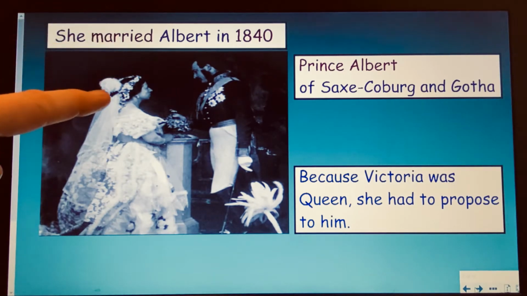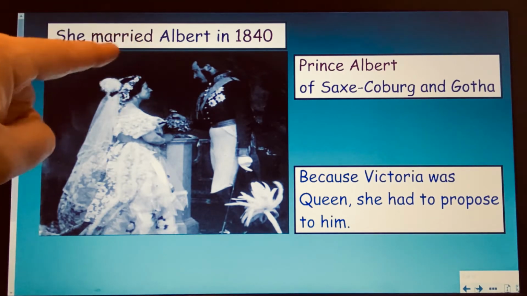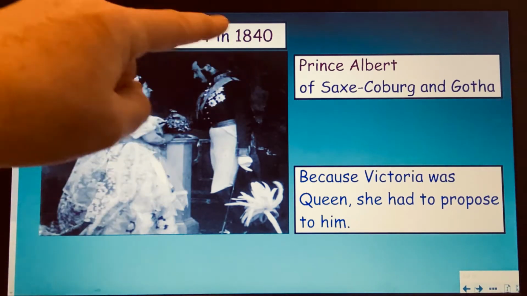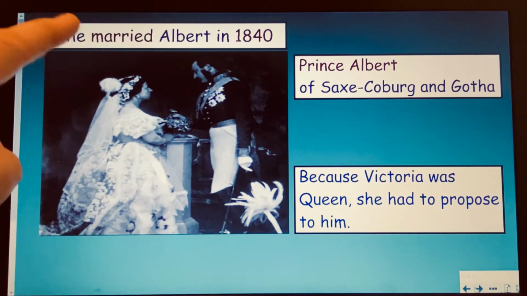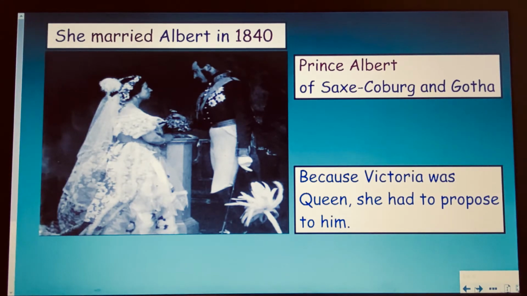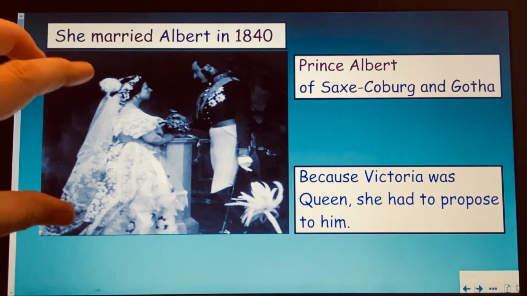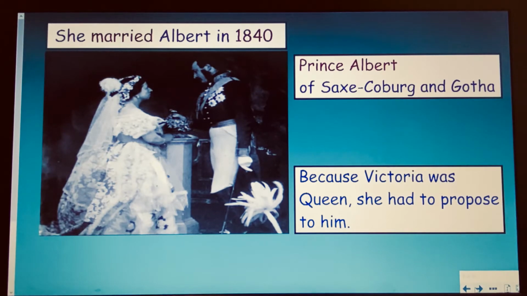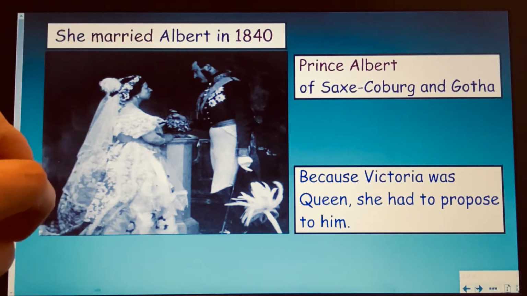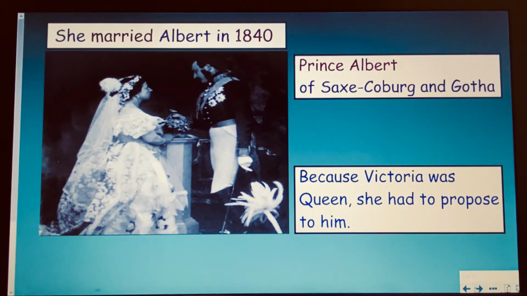Now, if you look at this photograph, it's a photograph of them in their wedding attire, their wedding clothes. However, this photograph wasn't taken when they got married. Can you guess why? It's because cameras hadn't been invented in 1840. So this photograph was taken several years later when cameras had been invented, and they put on their clothes and they posed for this photograph to remind them of their wedding.